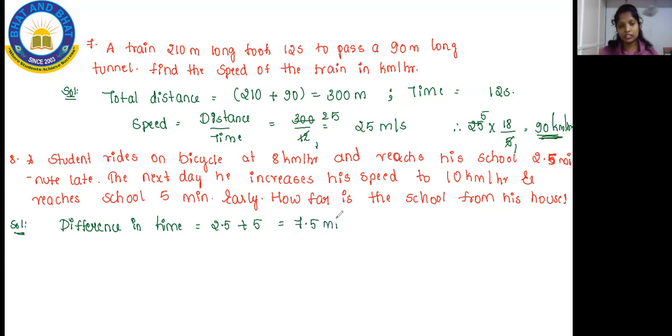First I will consider this. Instead of difference, I'll take total time, that is 2.5 plus 5, 7.5 minutes. Now let me convert minutes to hours. I have 7.5, and I'm going to remove the point, so 7.5 becomes 75 and the 60 stays, because I'm removing a point. Sorry, it is 7.5 by 60, and I will write it per hour.